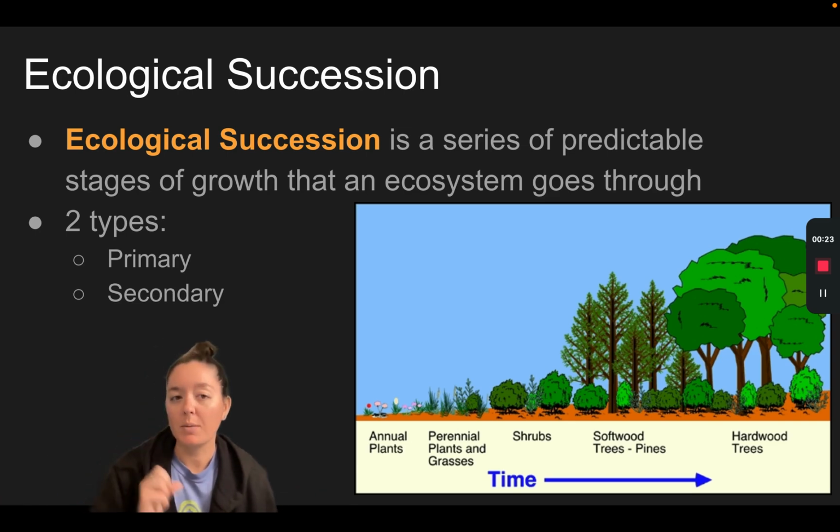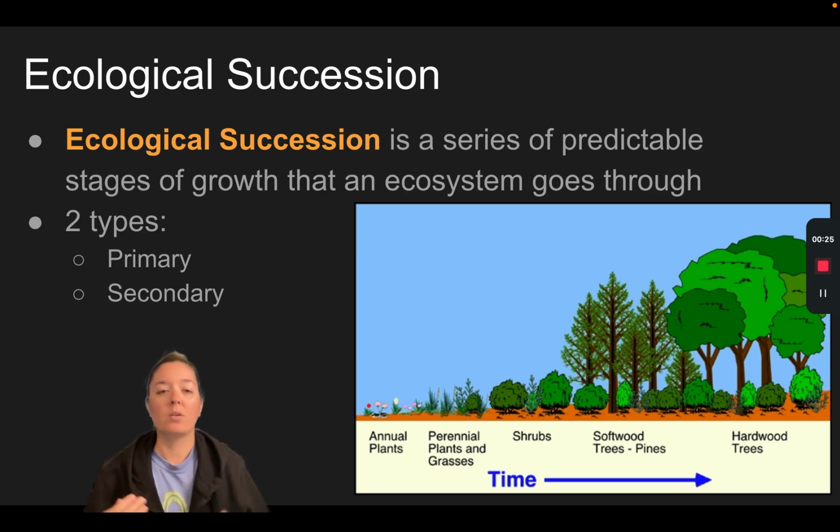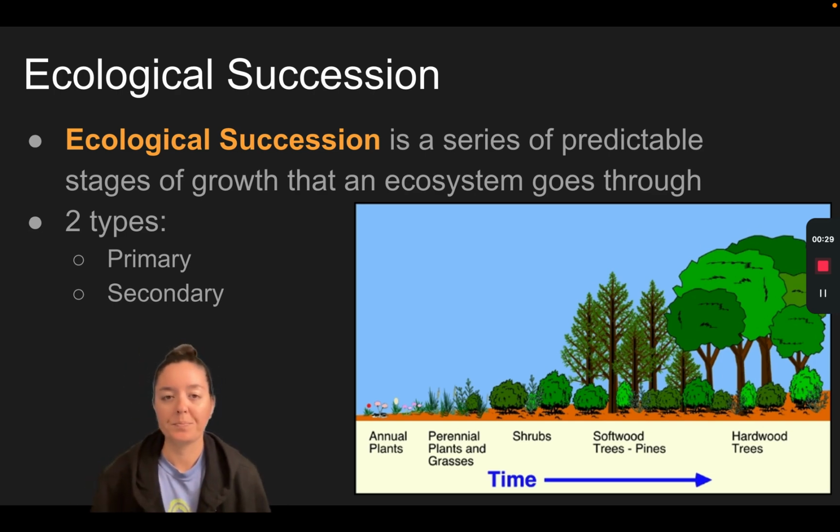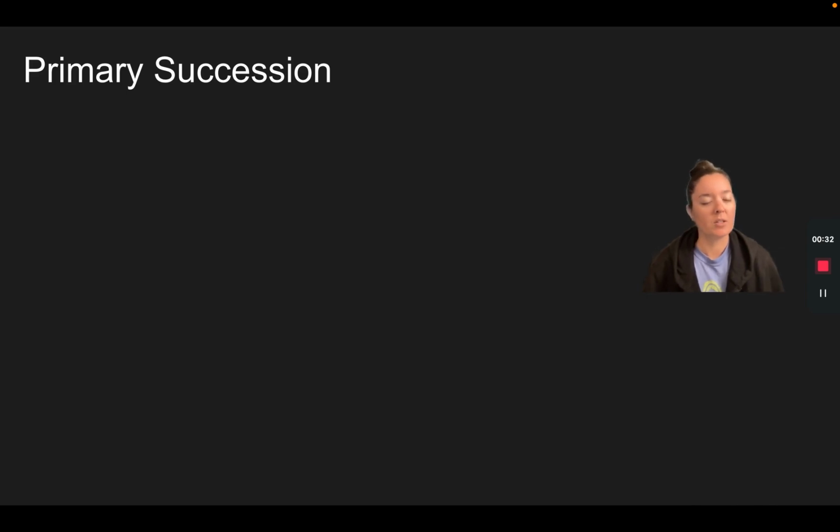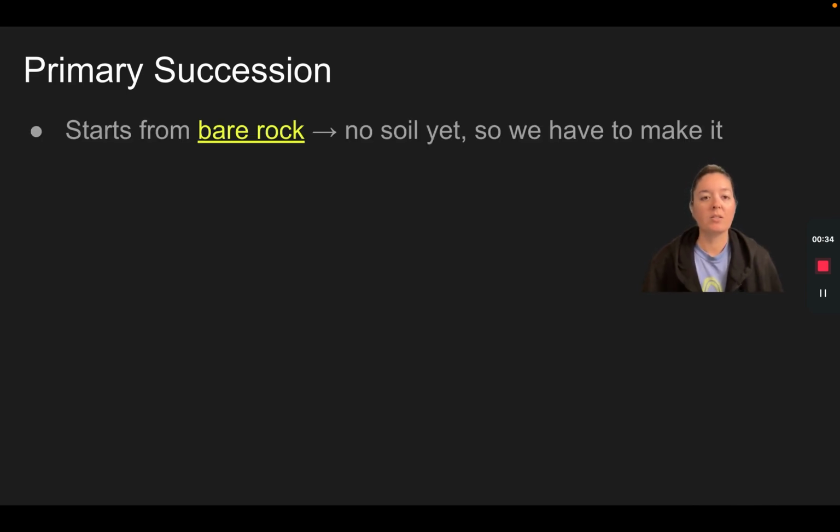And there are two types of ecological succession. We have a category of primary succession, and we have a category of secondary succession. We're going to be looking at primary succession in this video. Primary succession starts from bare rock. There's no soil, it's literally just rock, so we've got to start from scratch. We have to make that soil.